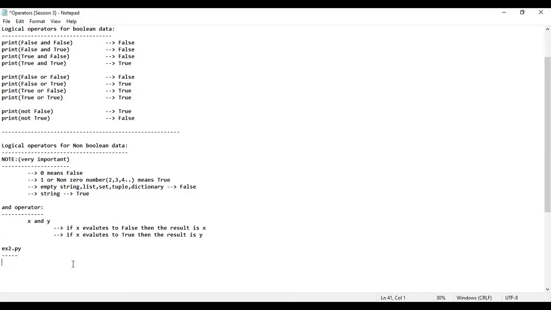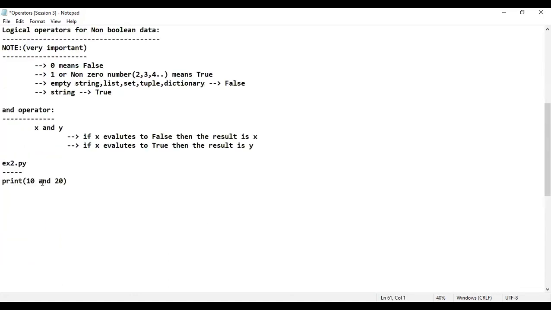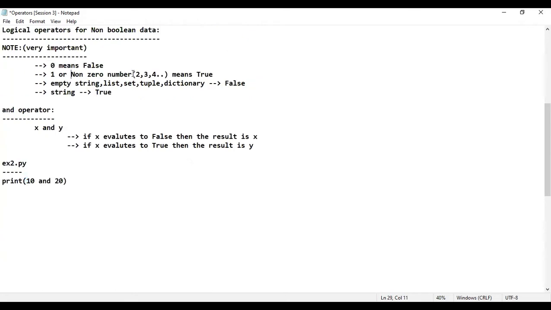It is pretty simple. See here, if I have taken the example happens to be print 10 and 20, you should tell me. I'll not execute the program. You should think and answer. What is the output? See here, 10. Don't you think 10 is a non-zero number? If it is a non-zero number, what is the meaning of that? Don't you think it means what?